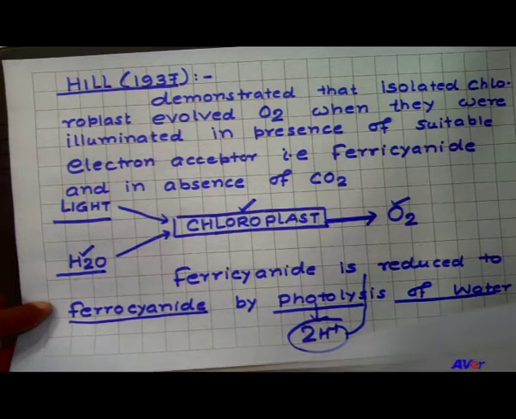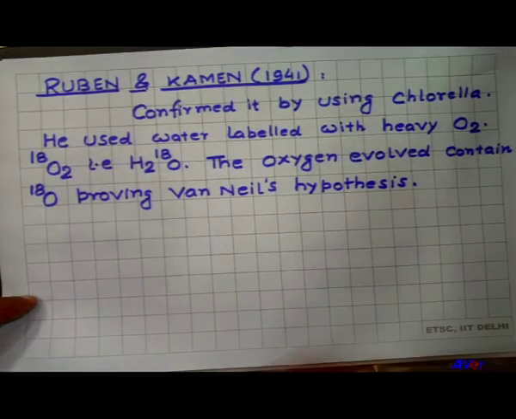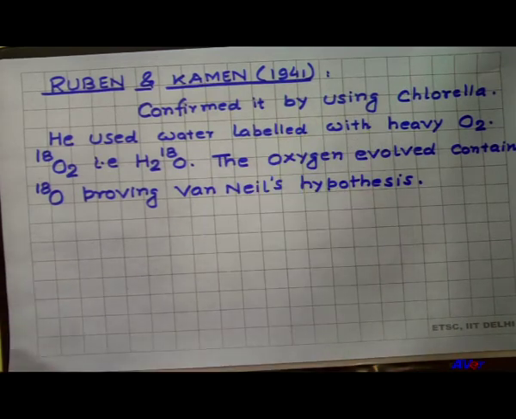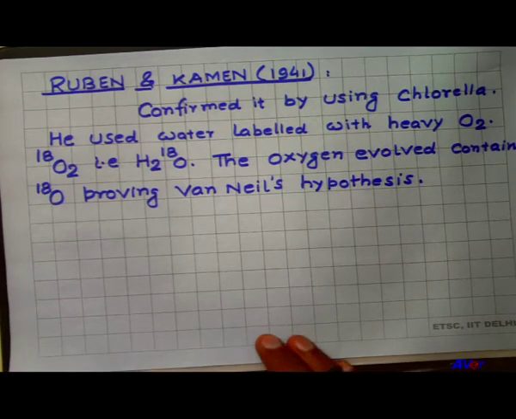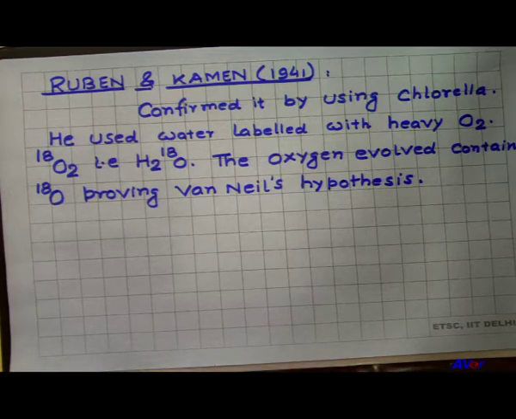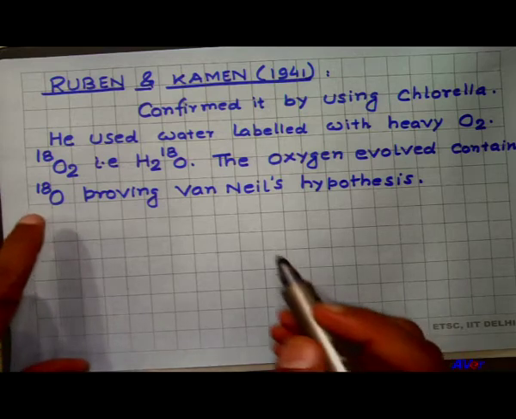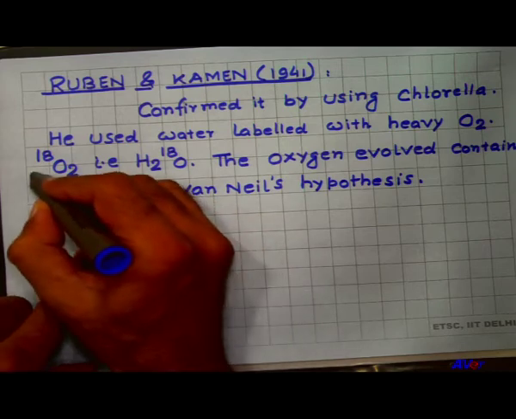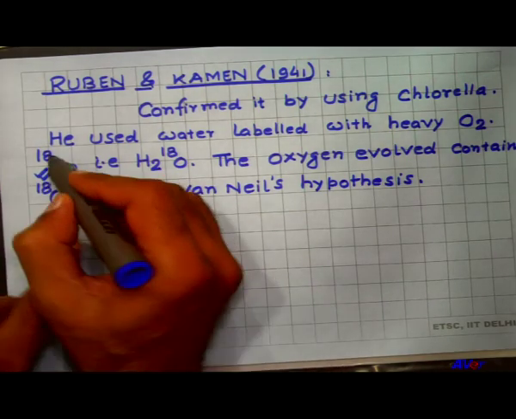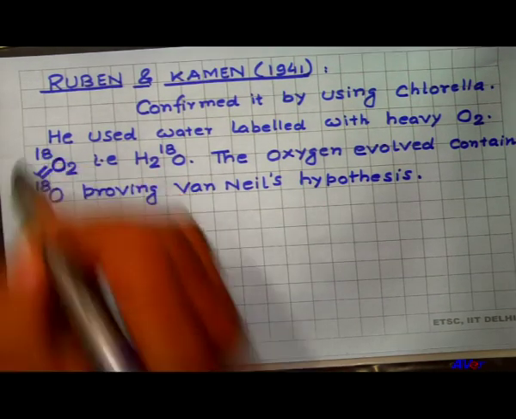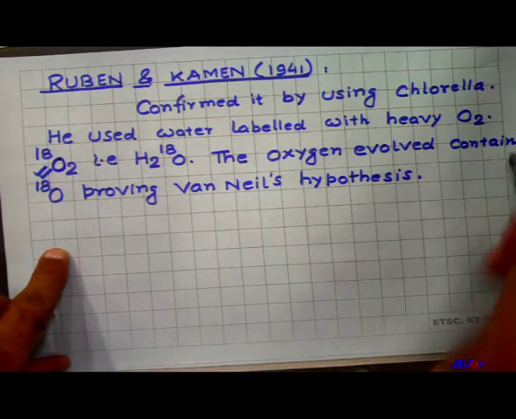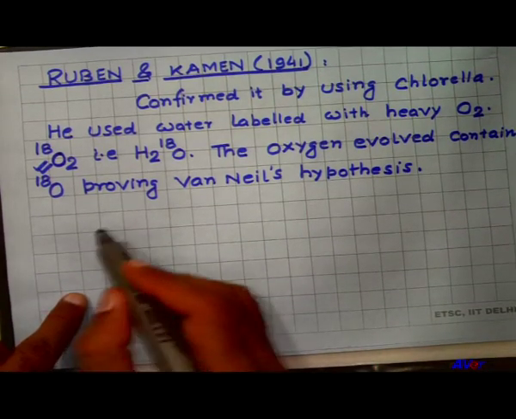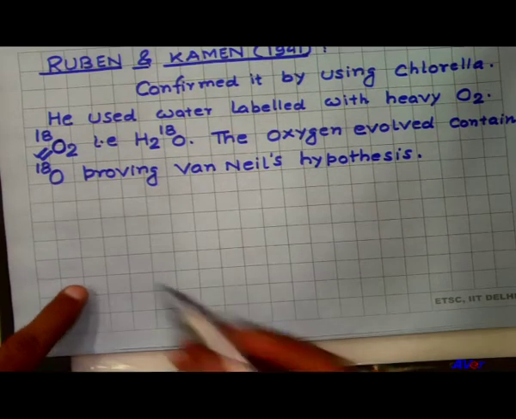There are other scientists, Rubin and Kamen. In 1941, they confirmed that oxygen is released not from the carbon dioxide, only from the water. They used an isotopic study. They used heavy oxygen, that is oxygen-18. The oxygen evolved proved Van Niel's experiment.